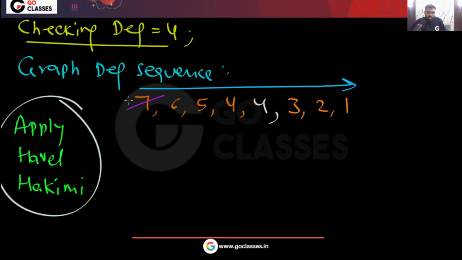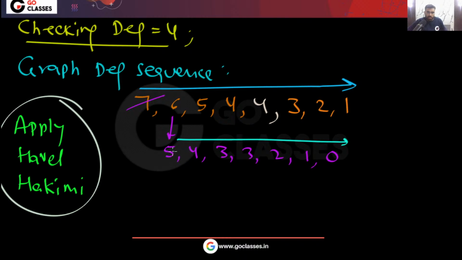See this degree. You are deleting this maximum degree vertex, then from the next 7 vertices you delete 1 from each. So what you will get is 5, 4, 3, 3, 2, 1, 0. Now you can forget about 0, no problem. Again you put this in descending order. Yes, this is in descending order.